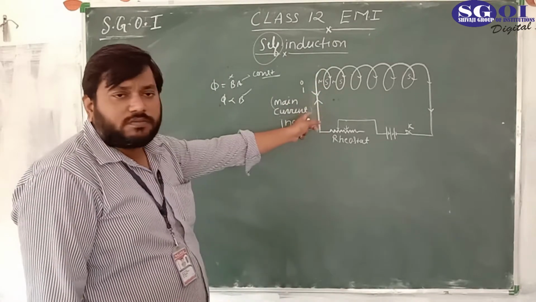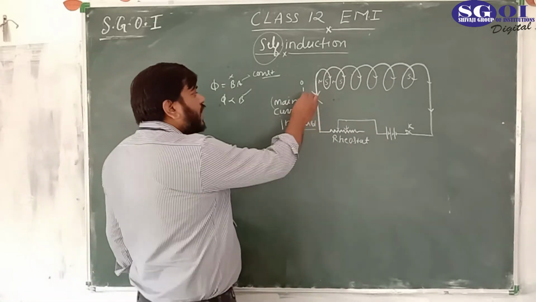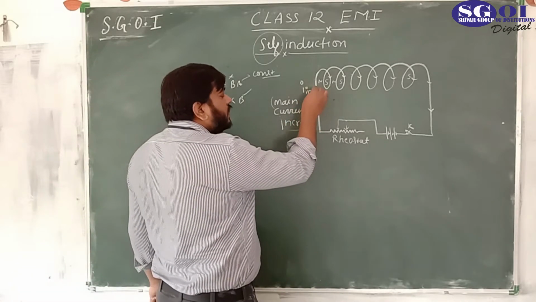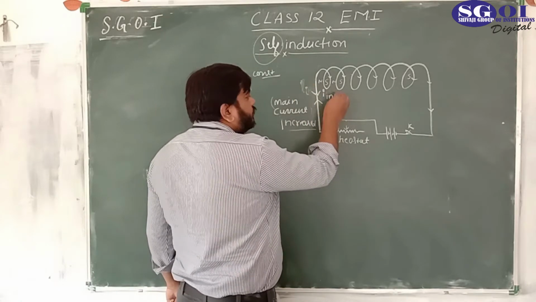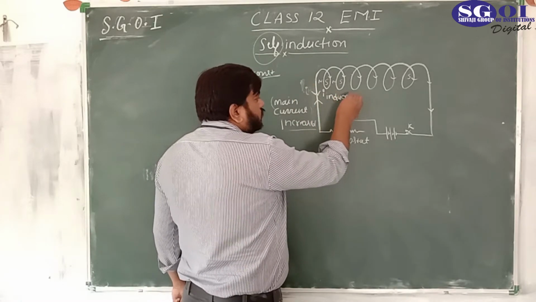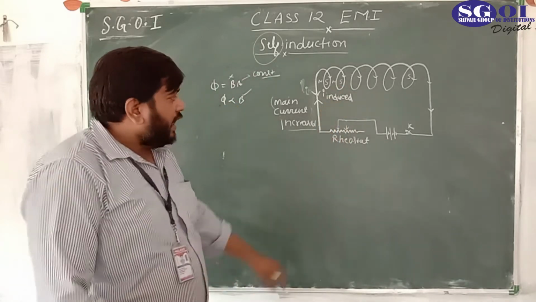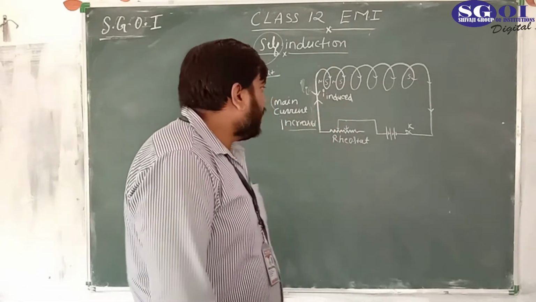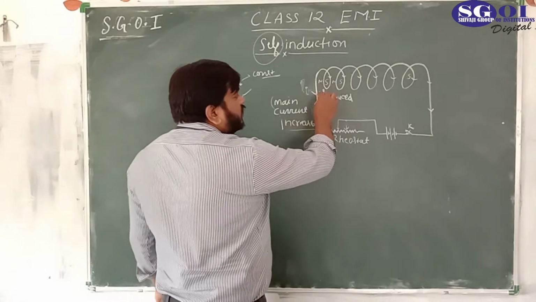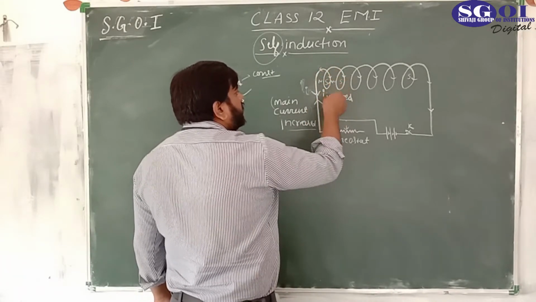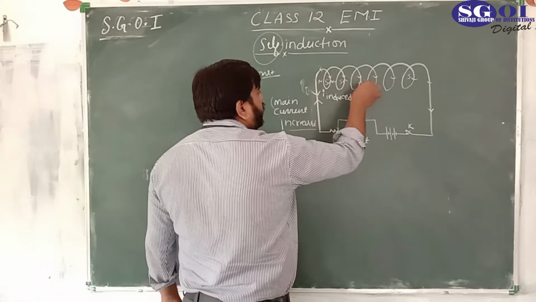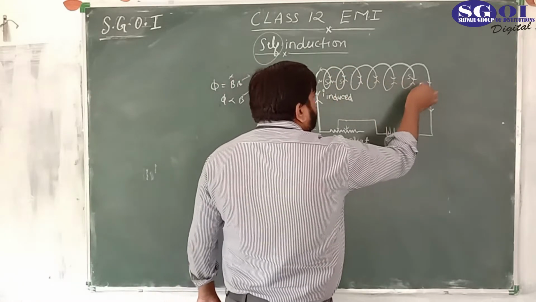I think you are getting my point here. So this is I induced. This is not the main current, this is I induced. And if this is I induced, it means the induced current is flowing just opposite.